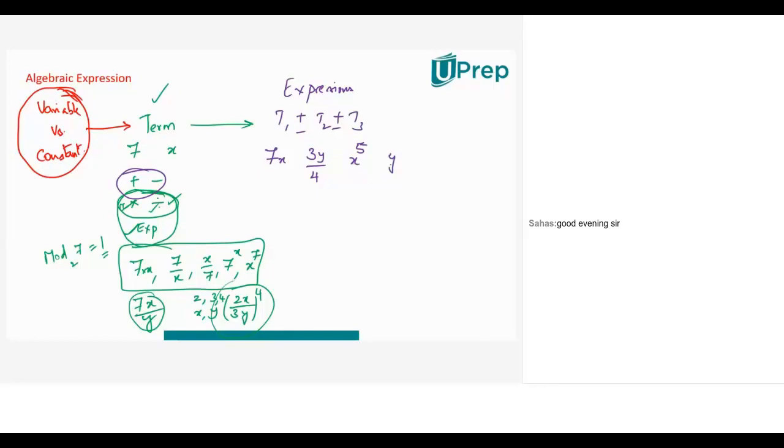But the difference between term and expression is: a term is a combination of variables and constants combined by the operations of multiplication, division and exponent, whereas an expression is a combination of terms where 2 or more terms are combined by addition or subtraction. Such combinations are called expressions. Now coming to our main chapter heading. If this is an expression, then what is a polynomial?